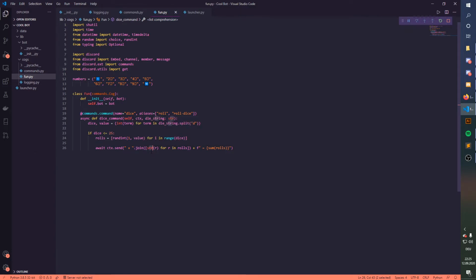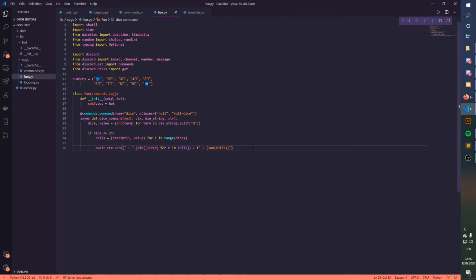So we're converting into string r, and we're making a for loop that's called for r in rolls. So that r variable is in this rolls variable. We're adding this to another string where we have this equal sign in there and sum. That's just summing up the rolls.